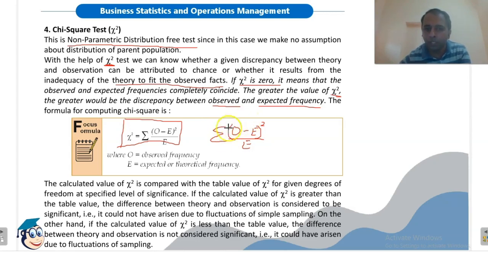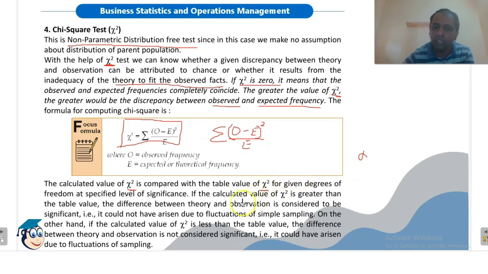Fine. O is observed frequency, E is expected or theoretical frequency. The calculated value of chi-square is compared with the tabular value of chi-square. We have a table of chi-square values for given degrees of freedom at specified level of significance. So we will assume a particular significance level alpha.